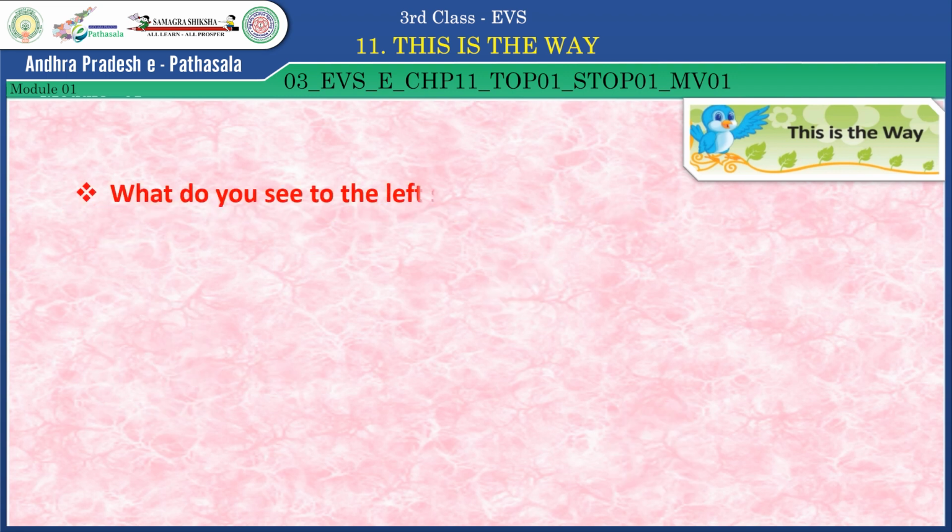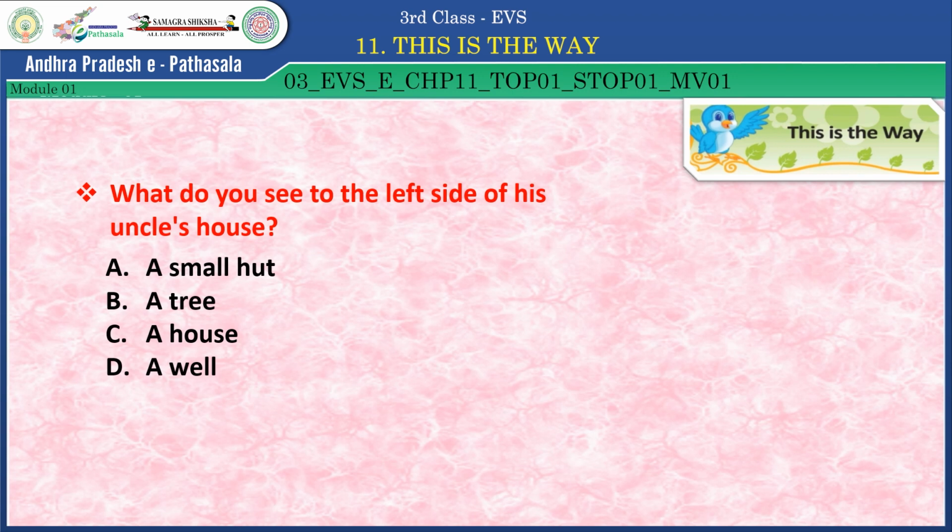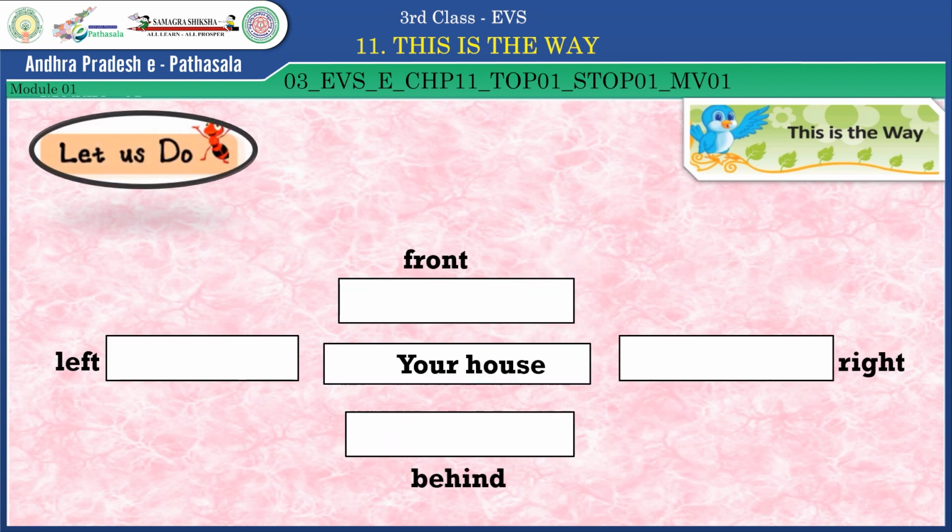Another question for you. What do you see on the left side of his uncle's house? A small hut, a tree, a house, a well. Which one is the right answer? Yes, it is A, a small hut. Correct, children.